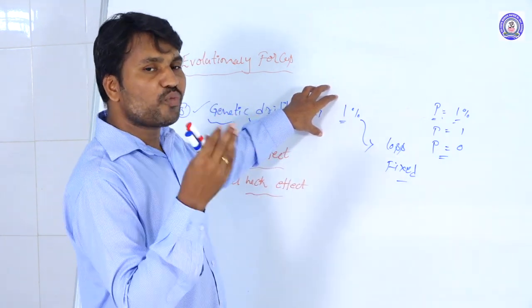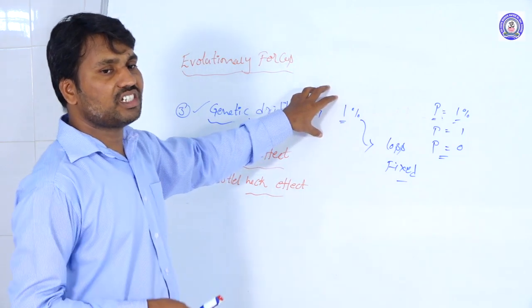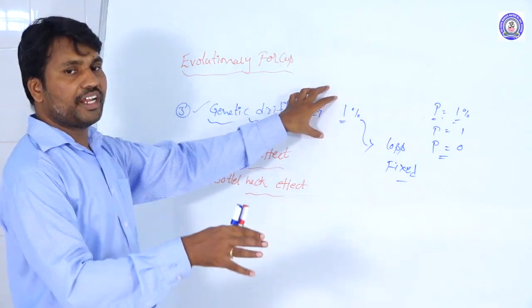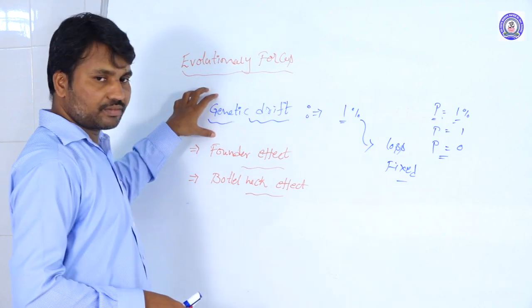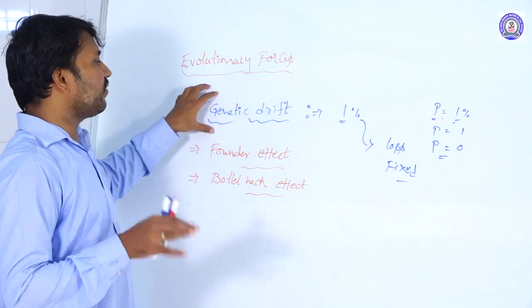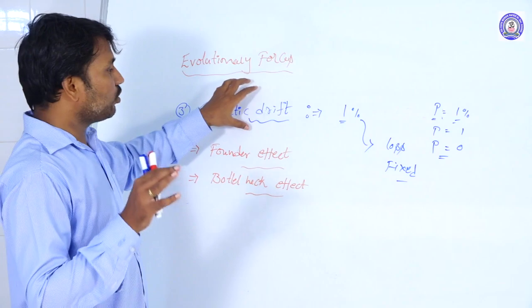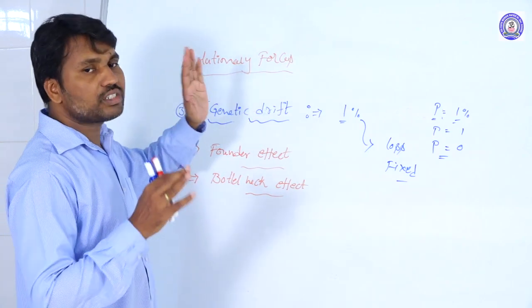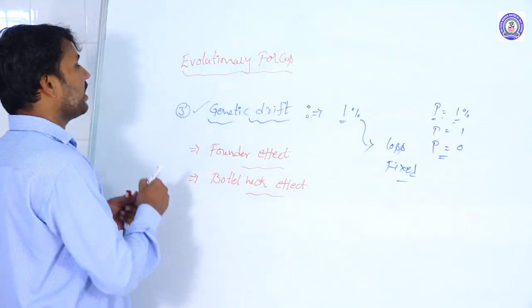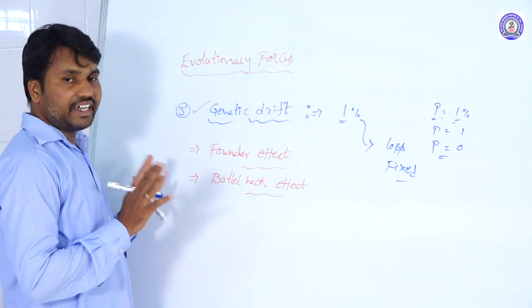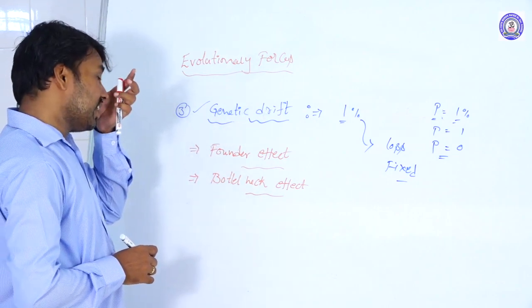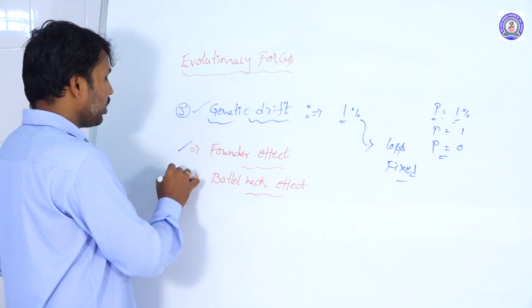They are removed from the population. Those allelic frequencies do not withstand in the population. Only the major allelic frequencies withstand, and the population is maintained by those alleles. This is called genetic drift, or the Sewall Wright effect. It is explained by these two effects.